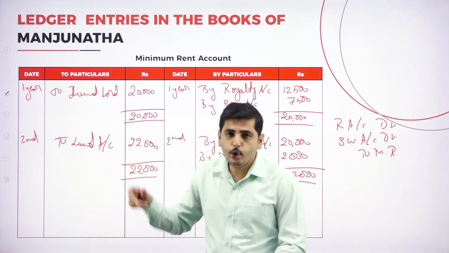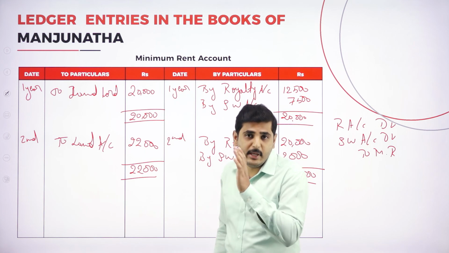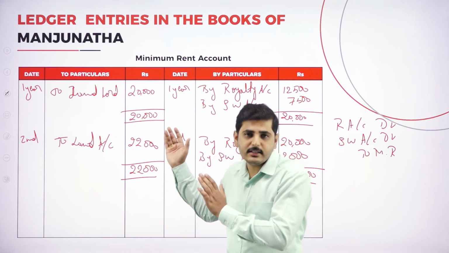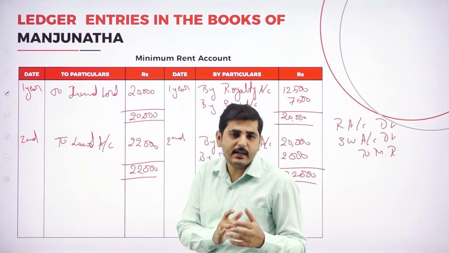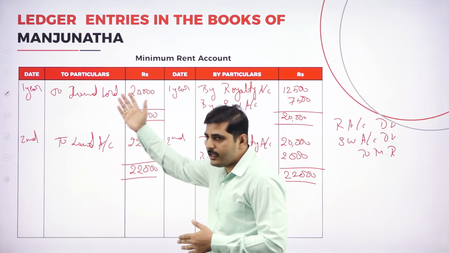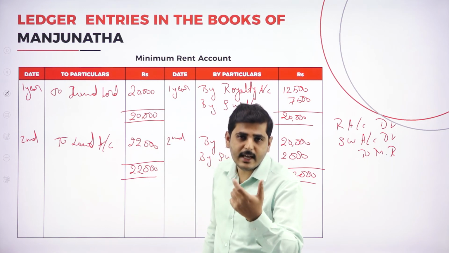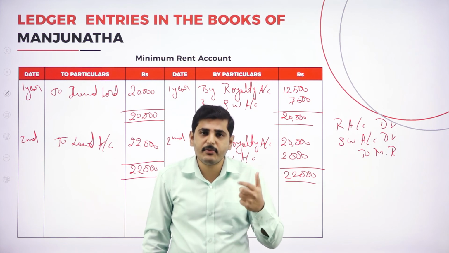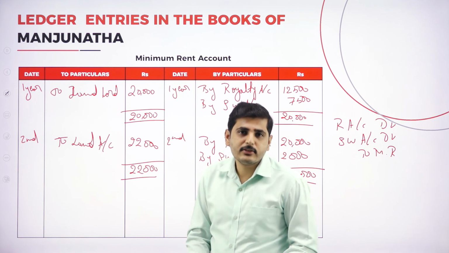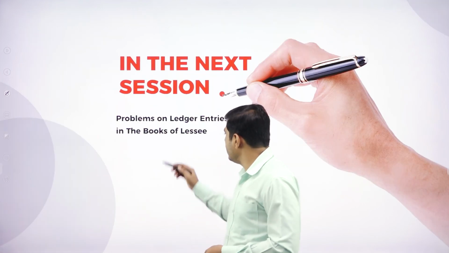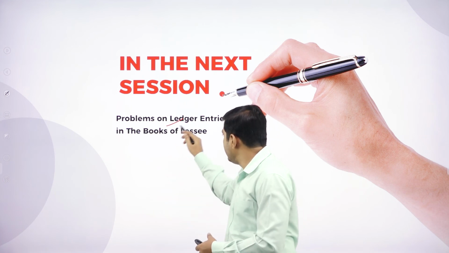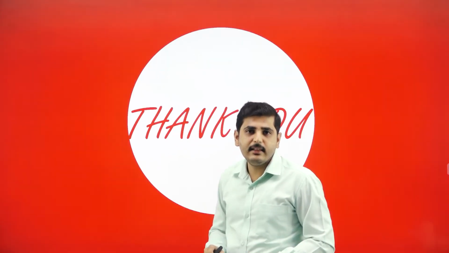See, only for 2 years, wherever we are paying the minimum rent, for those years only should we prepare the minimum rent account. These entries are very easy. On the basis of the journal entry we can prepare the ledger. Even if you don't know the journal entry, by understanding at least the entry for the first year, what the journal entry is in case of minimum rent and in case of royalty, the remaining years will be easy. I hope you are clear. In the next session, we will discuss different types of problems under ledger entries in the books of lessee. Till then, thank you so much.